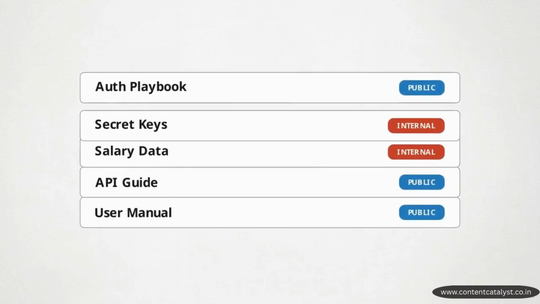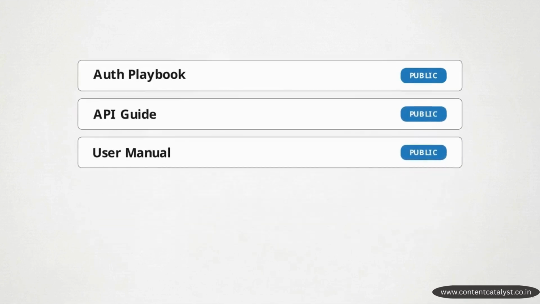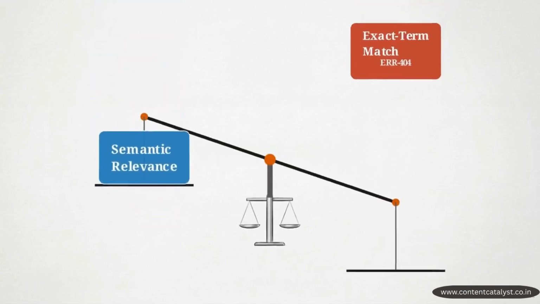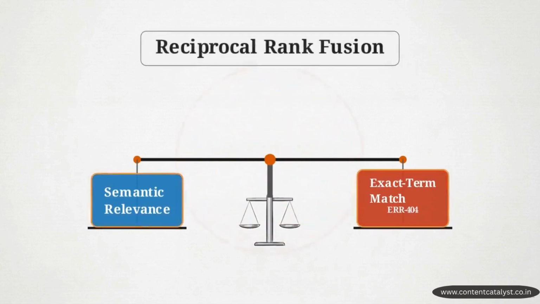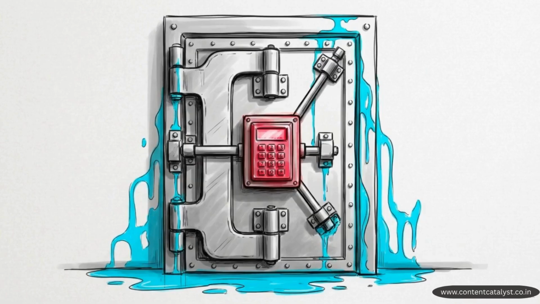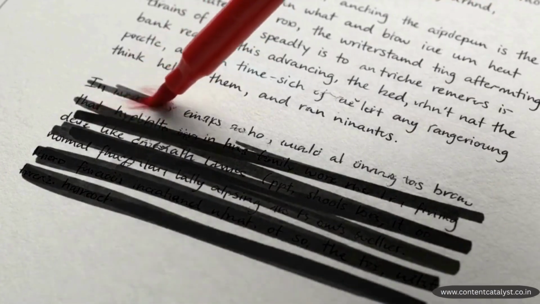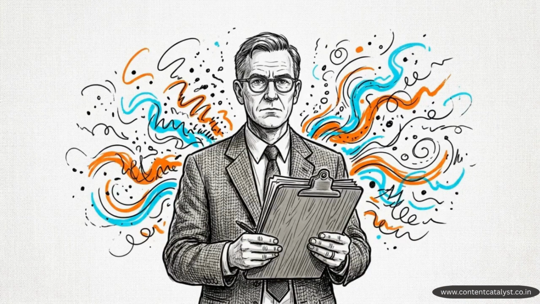It mathematically ranks the semantic relevance of the documents, while forcefully excluding any rows the current user does not have permission to view. Teams can even implement advanced techniques like reciprocal rank fusion, which mathematically balances semantic relevance against exact term matching when specific keywords like error codes are required. The system enforces these strict access parameters at the data layer. Non-compliant context is stripped out of the results before the information is ever passed to the external LLM. Relational governance provides the mandatory adult supervision that vector math lacks, making enterprise-grade AI applications secure.